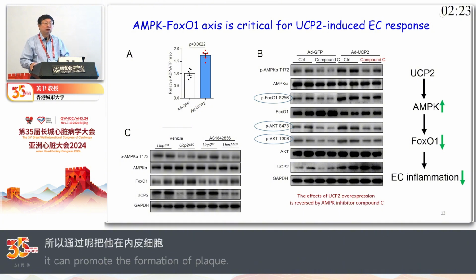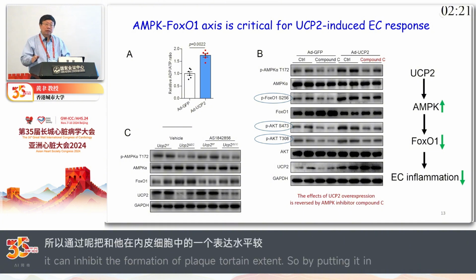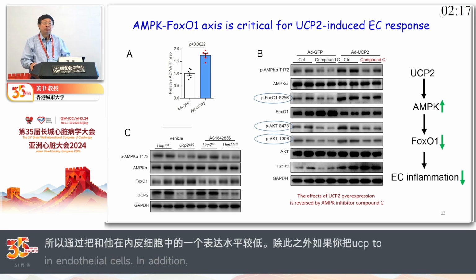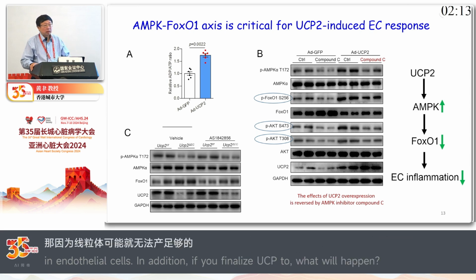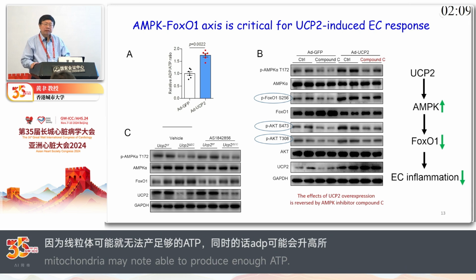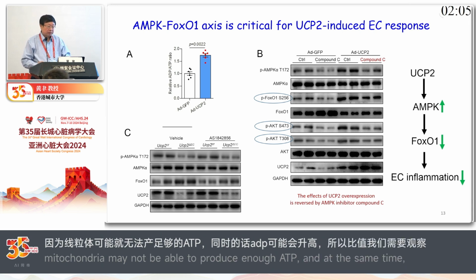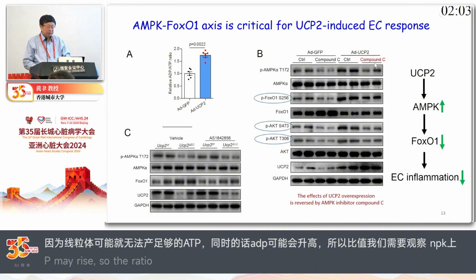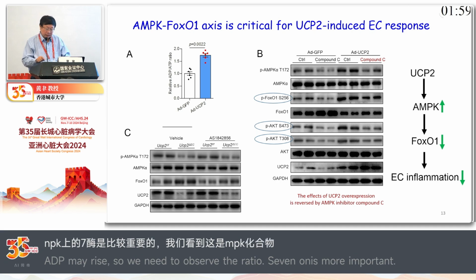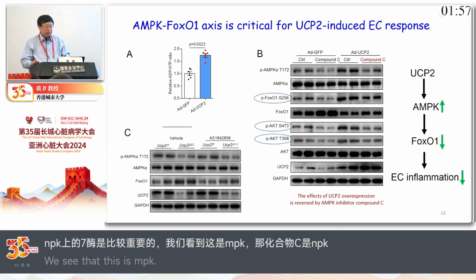Another thing is that we know if you knock down UCP2, then what will happen? The mitochondria might not be able to produce enough ATP, and at the same time ADP might increase. So the ratio might go up, turning on the important kinase called AMPK. So you can see very clearly this is AMPK, and compound C is an AMPK kinase inhibitor.